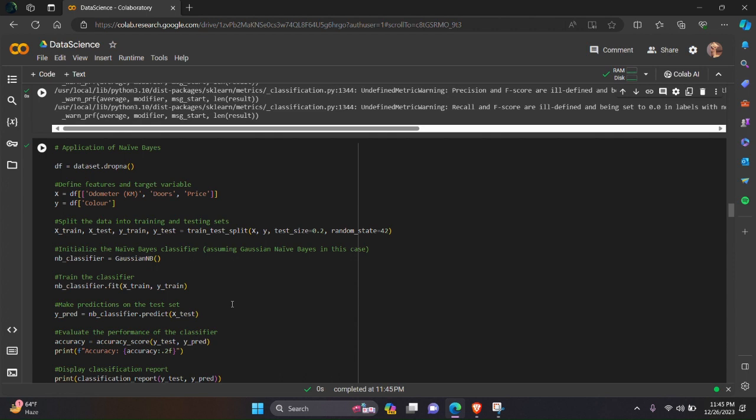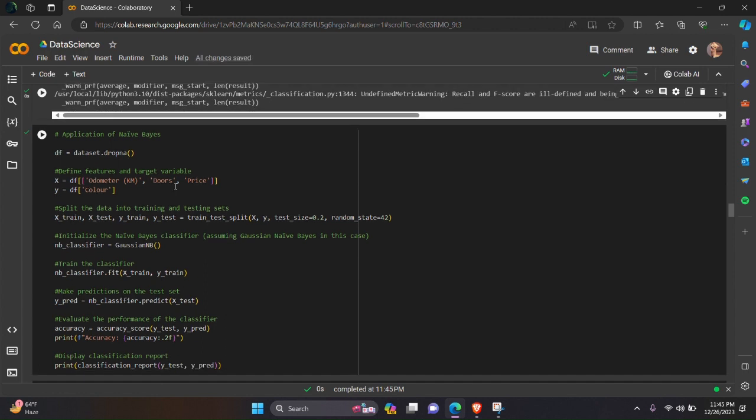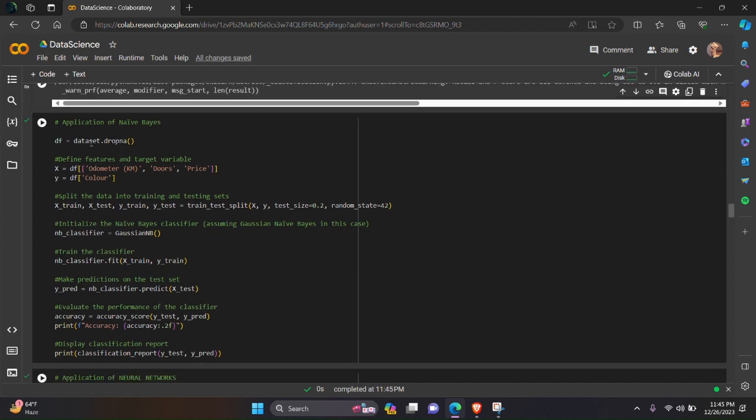Next task is naive Bayes classification. Here we have to demonstrate application of naive Bayes. For the above data set we have read, we can perform this. First we need to again drop all the null value rows. Then we will define target and feature variables. Then we will split the data into training and testing sets.